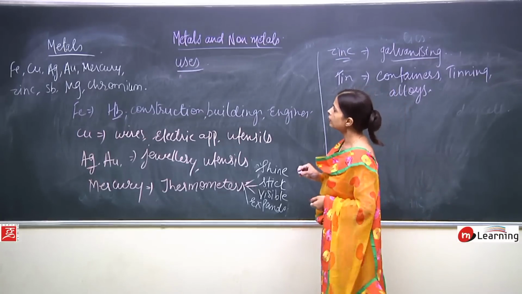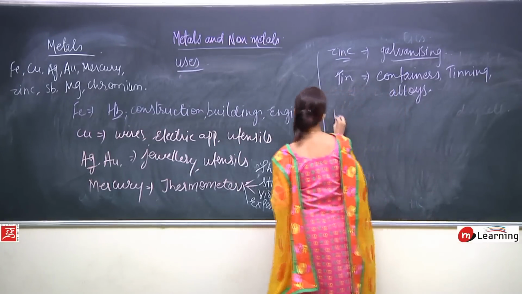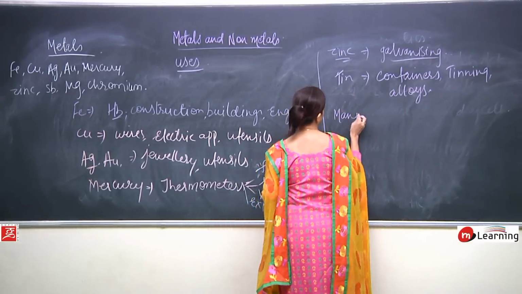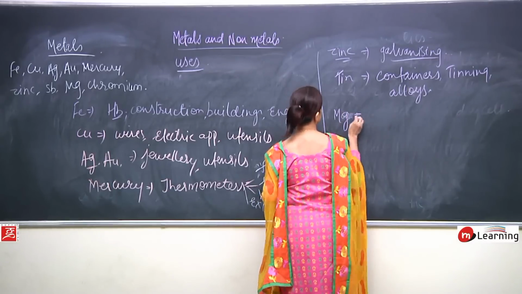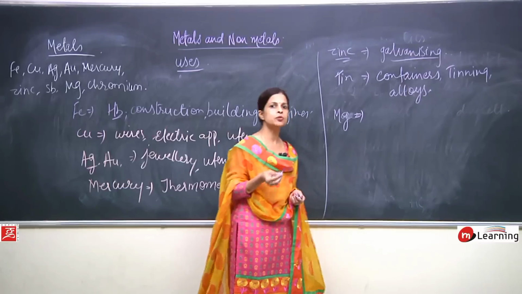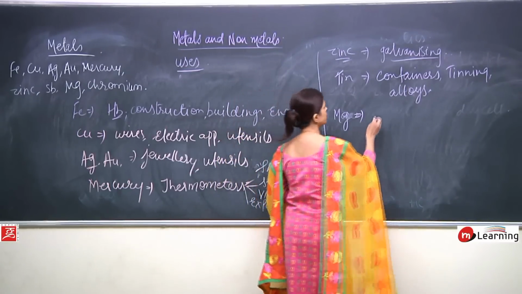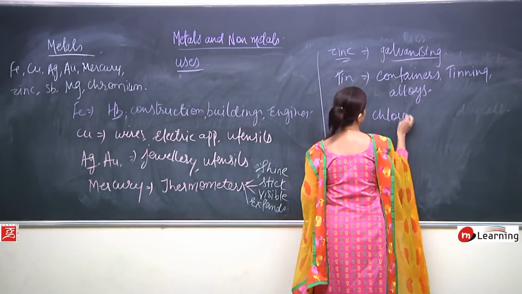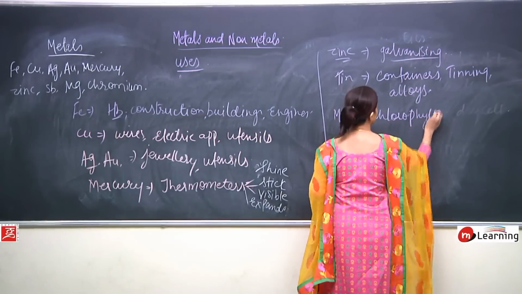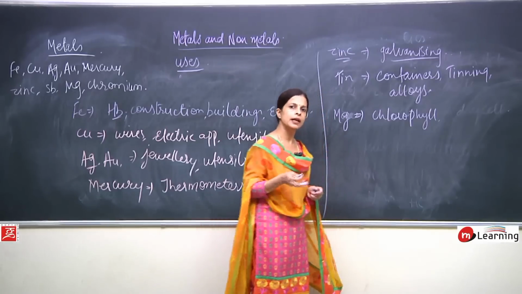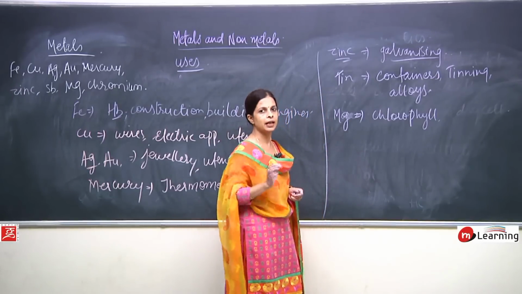Now next is magnesium. What is magnesium used as? First of all, magnesium is a very important part of chlorophyll, and it is even used in making alloys.